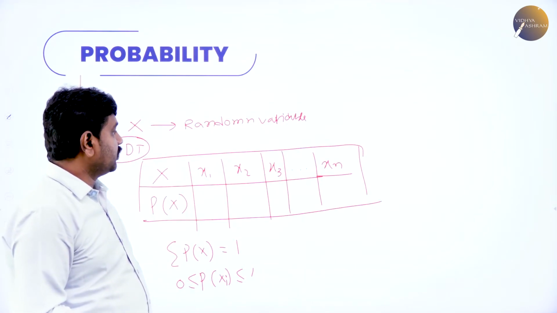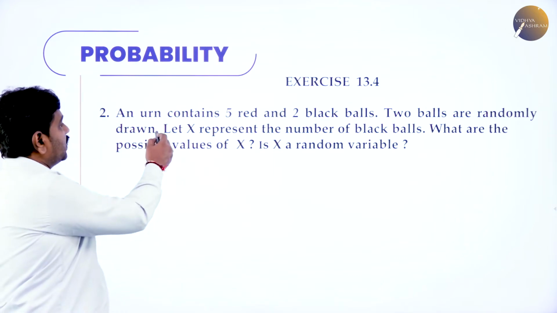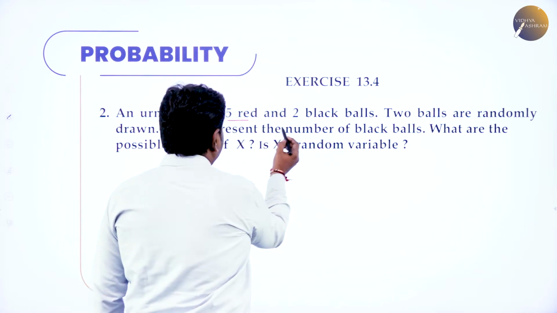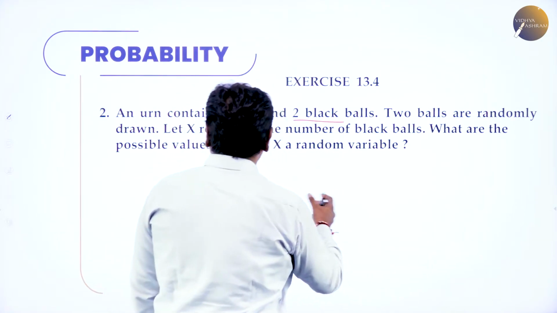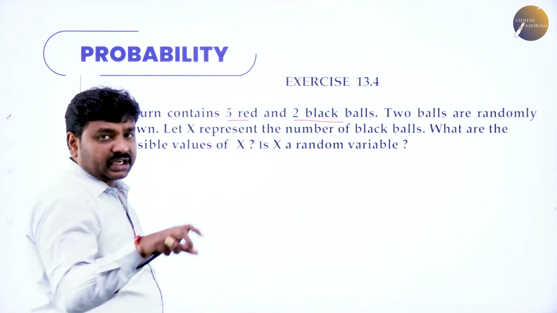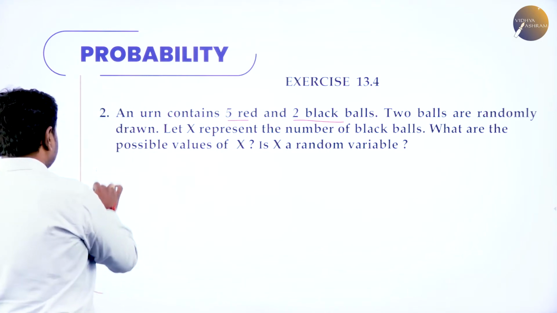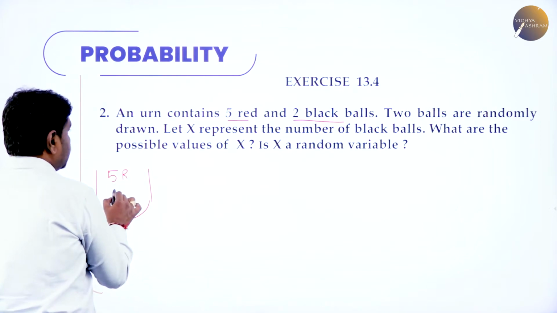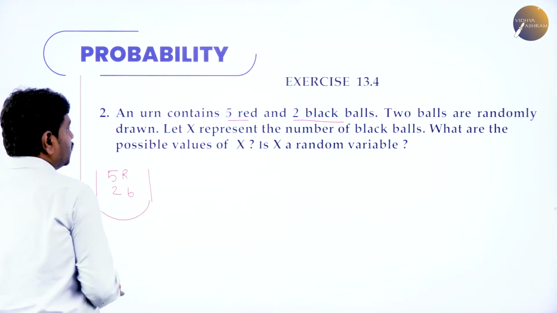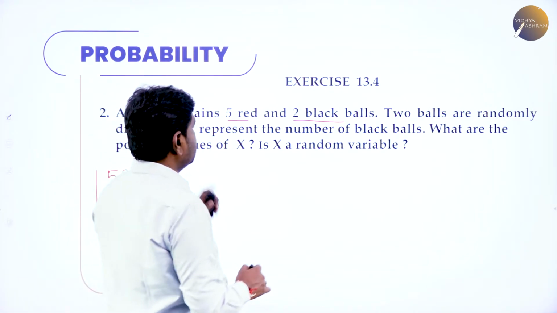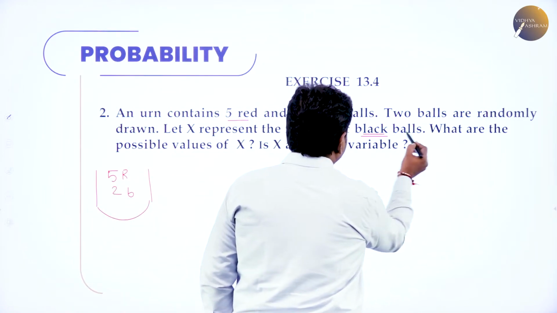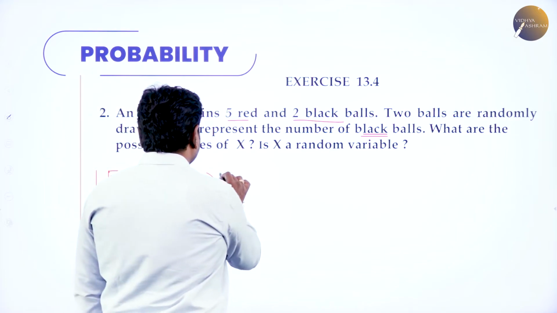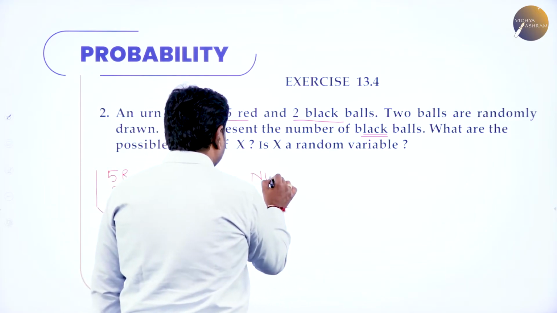Now we'll go to the next question. An urn contains 5 red and 2 black balls. 2 balls are drawn at random. So they told there is an urn. In that urn we have 5 red balls and 2 black balls, and x represents the number of black balls. X is the random variable. What is x given? X is the number of black balls.